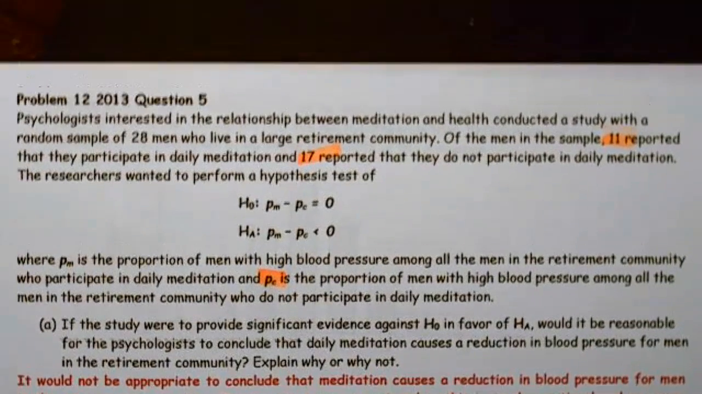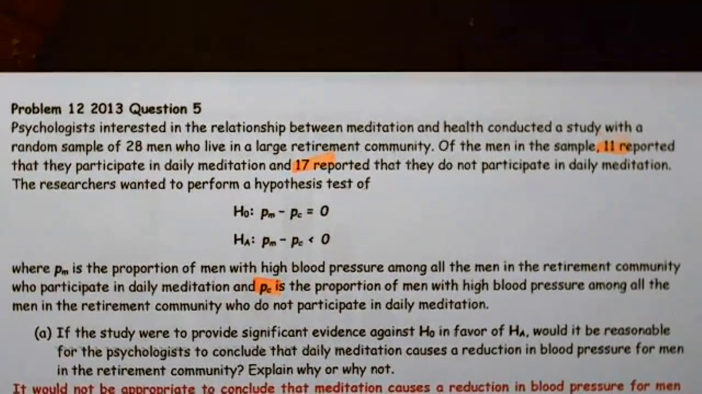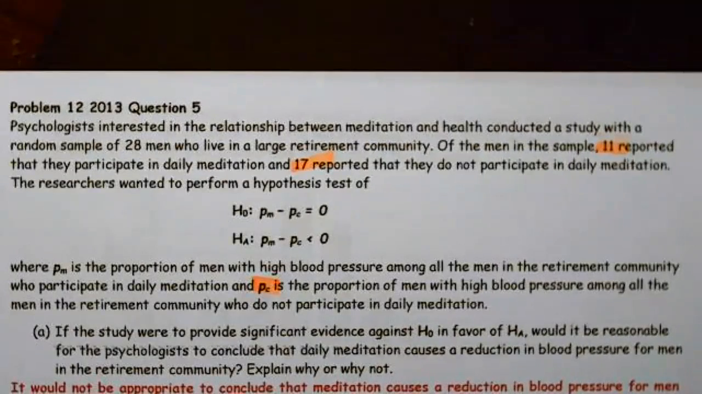If the study were to provide significant evidence against the null H0 in favor of the alternative HA, would it be reasonable for the psychologist to conclude that daily meditation causes a reduction in blood pressure for men in the retirement community? Explain why or why not.